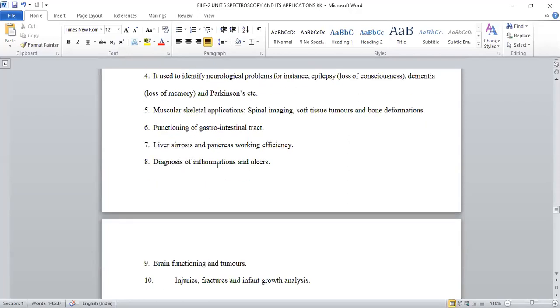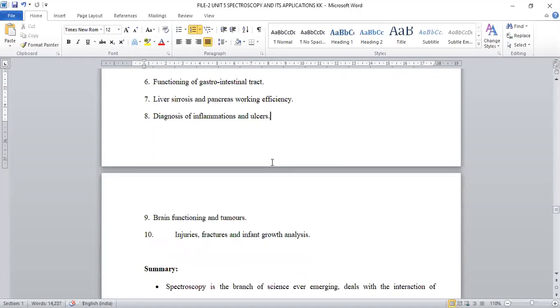Inflammations are nothing but when any particular part gets injured, what happens is swelling and reddishness with a lot of pain will appear, and those are called inflammations. What kind of inflammations, why that kind of inflammations appear, and how severe it is can be diagnosed by using MRI. And ulcers are nothing but wounds or ruptures in the sensitive tissue. Because of uneven food timings and excessive secretion of hydrochloric acid in the stomach, wounds may be caused in the stomach, and those are called ulcers. Those are also predicted by using this MRI scanning.